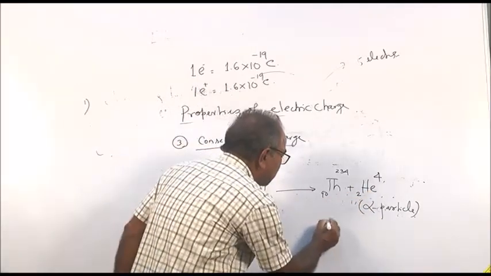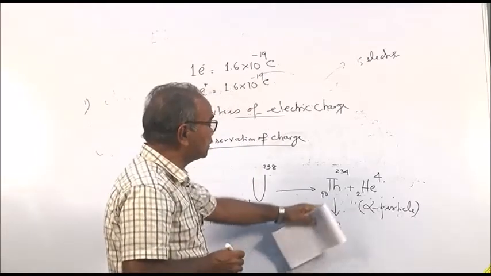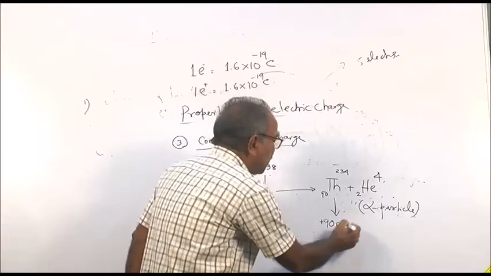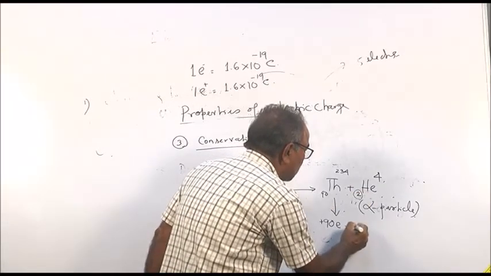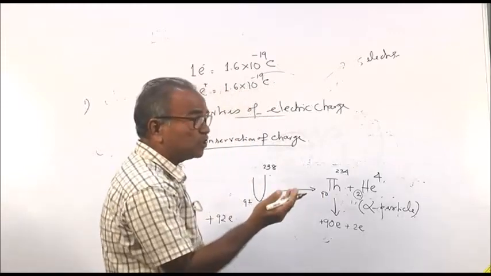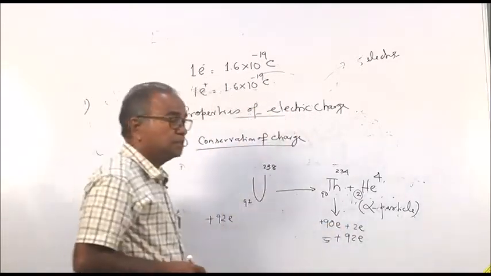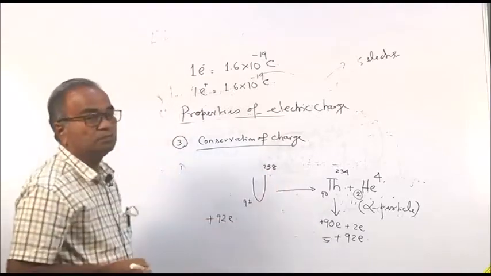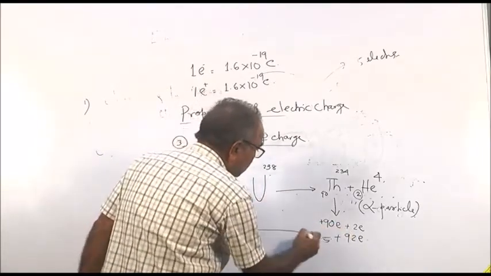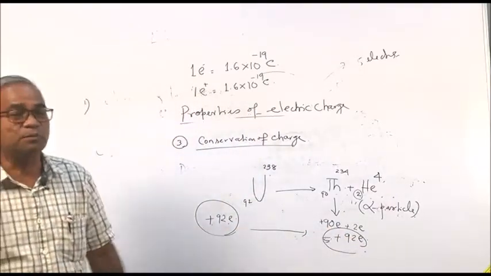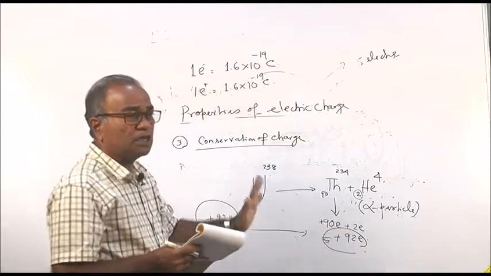So thorium has 90 protons, and the charge is plus 90e. Similarly, helium has atomic number 2, so the charge is plus 2e. After the spontaneous decay, the charge becomes plus 92e, and before the decay the charge is plus 92e. So the total charge remains the same, plus 92e before and plus 92e after. That means charge is conserved.